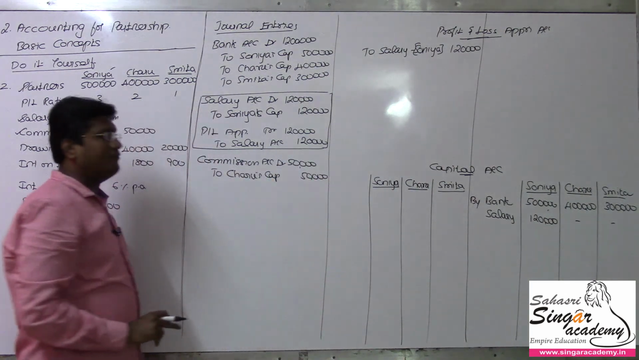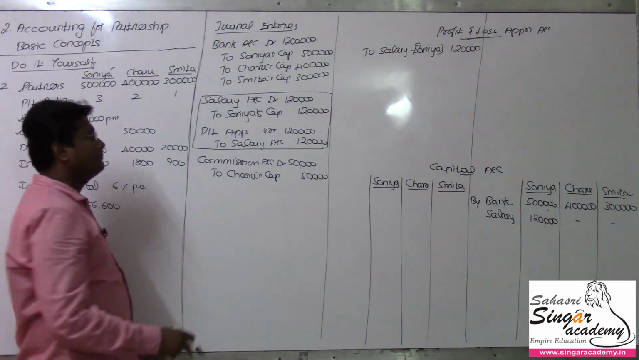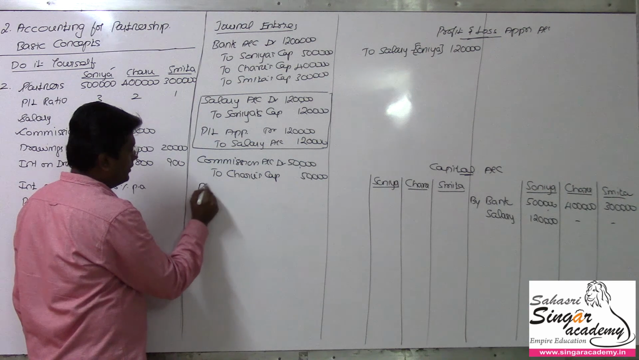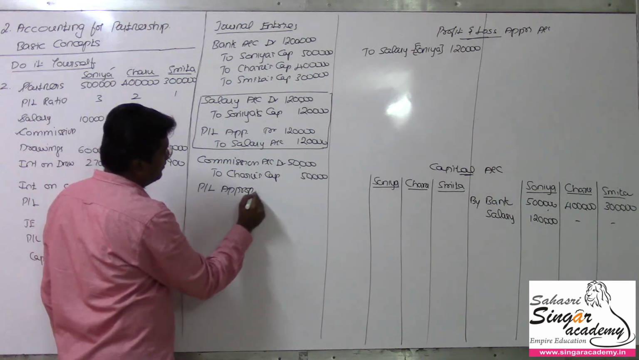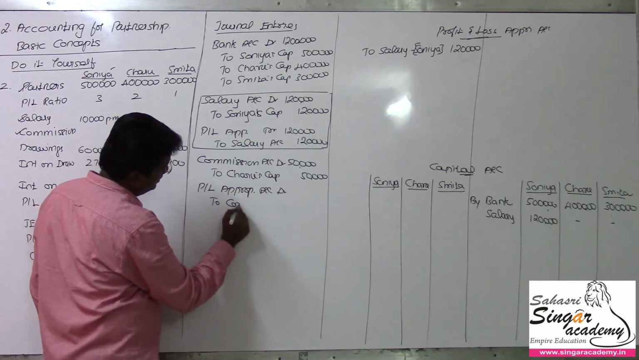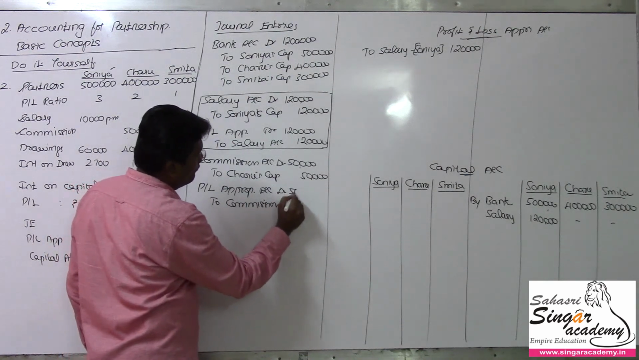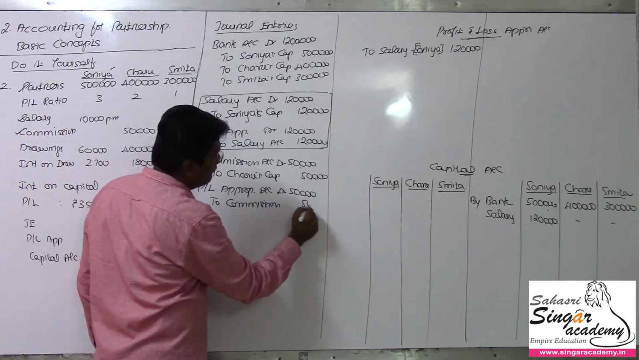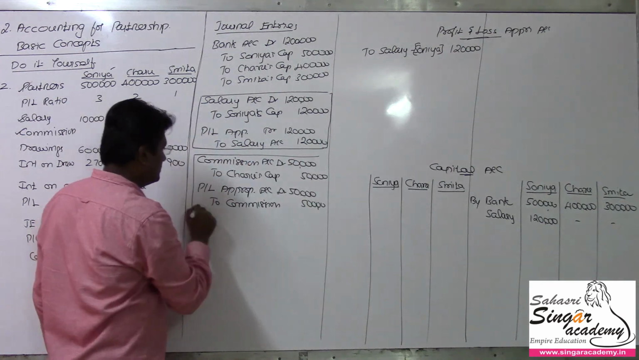After passing the entry for the due, a special due for the commission, later it should be transferred to the profit and loss appropriation account. For that the entry will be P&L appropriation account to commission, the value being 50,000. After passing these two entries, I am going to incorporate those things in the ledgers.